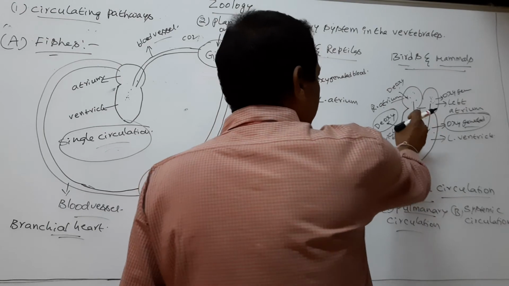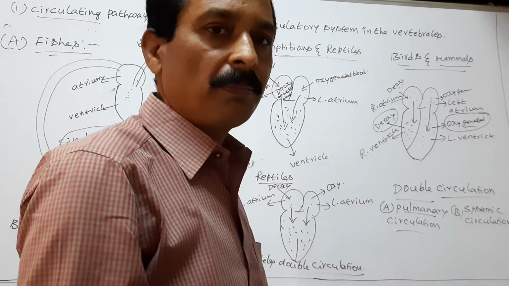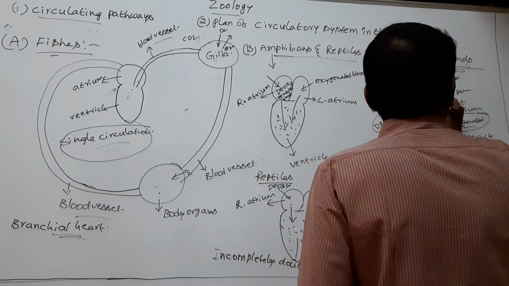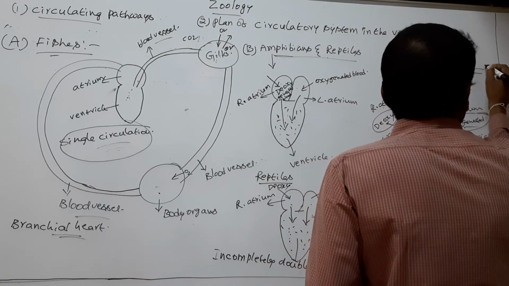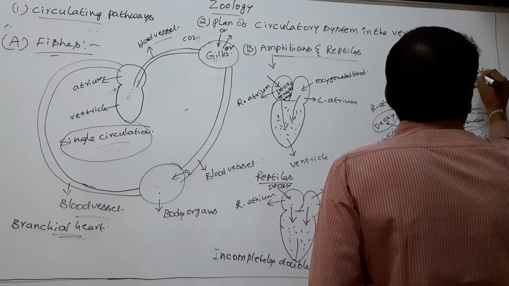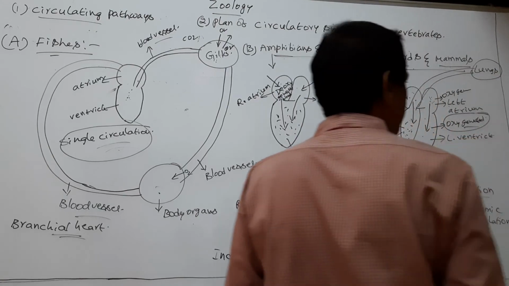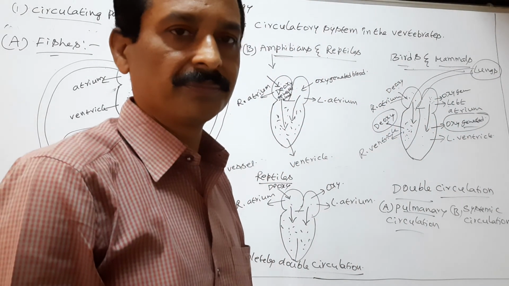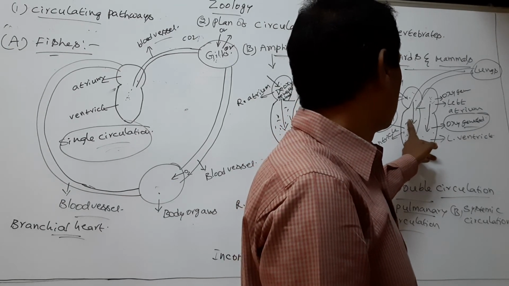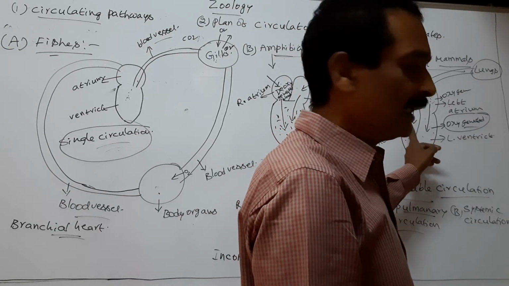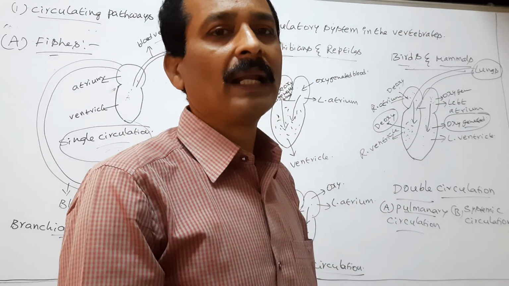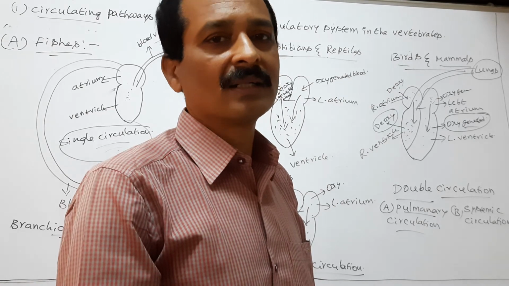Now the right ventricle pumps its blood to the lungs for oxygenation, through the pulmonary artery.